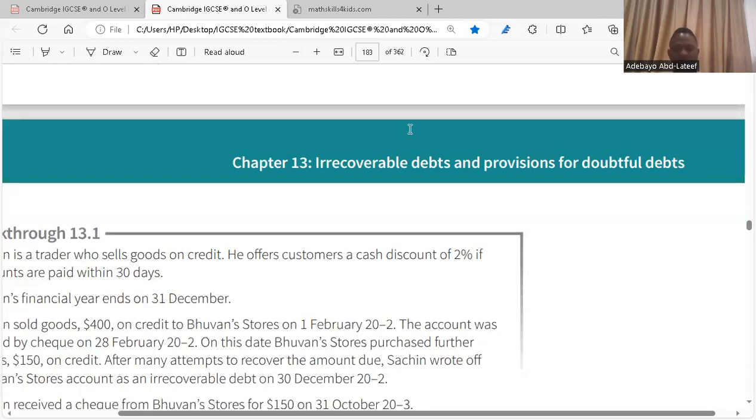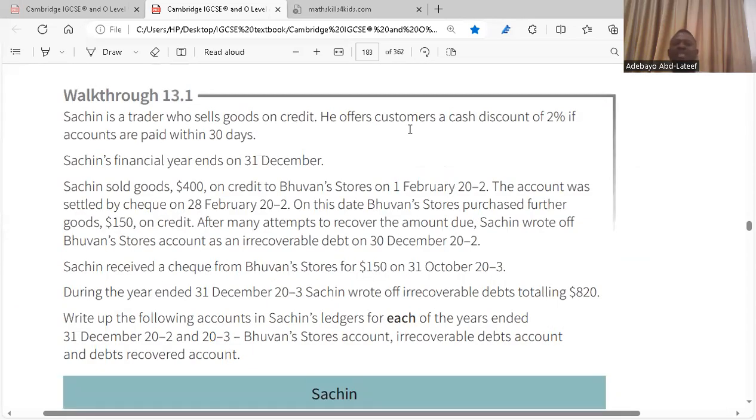So we go on. Okay, we have a question now. I think it's going to be better now. Sachin is a trader who sells goods on credit.